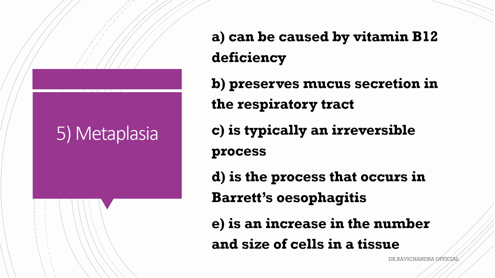Metaplasia can be caused by vitamin B12 deficiency, preserves mucus secretion in the respiratory tract, is typically an irreversible process, is a process that occurs in Barrett's esophagus, is an increase in the number and size of the cells in a tissue. The answer is metaplasia is a process that occurs in Barrett's esophagus. In cigarette smoking, columnar epithelium is converted to squamous epithelium, whereas in Barrett's esophagus, squamous epithelium is converted to columnar epithelium.